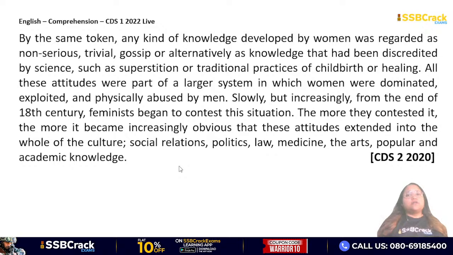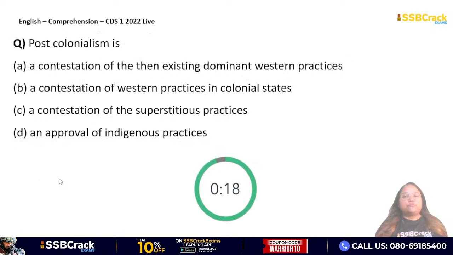Okay, I hope that the passage is understood by all of you. मैंने थोड़ा सा intro आपको दे दिया था passage के बारे में. So this is a passage which came in CDS 2 2020, you can see, right? Okay, so now we will move on with the questions one by one. Okay, so be ready. So this is the first question.